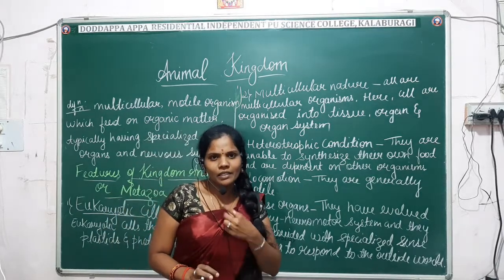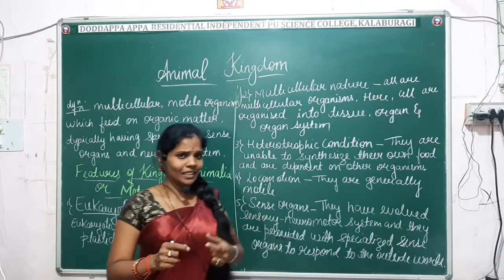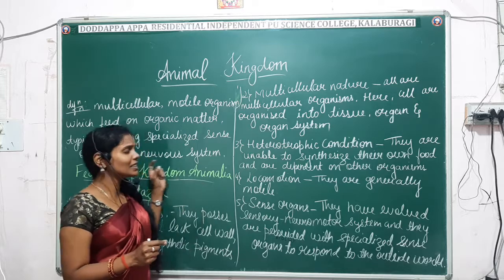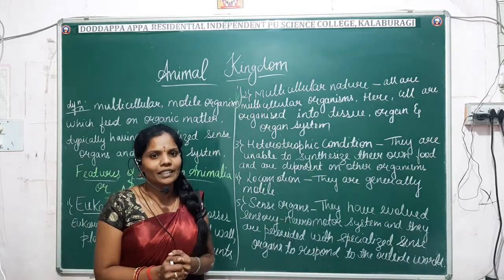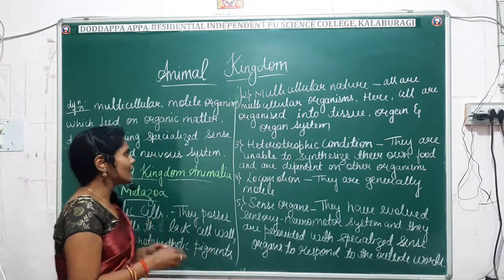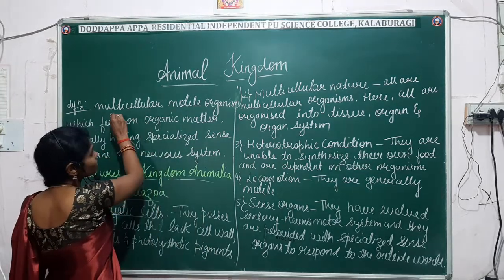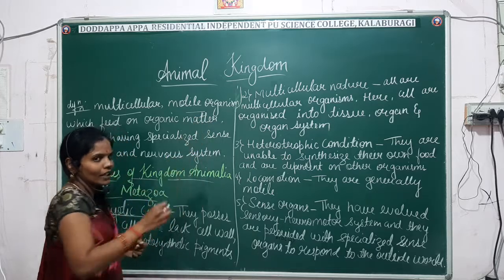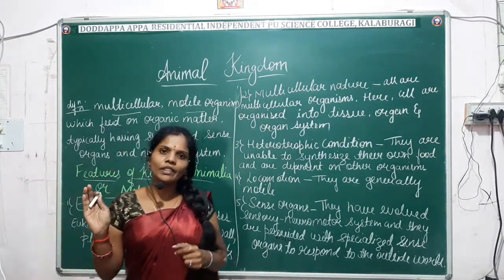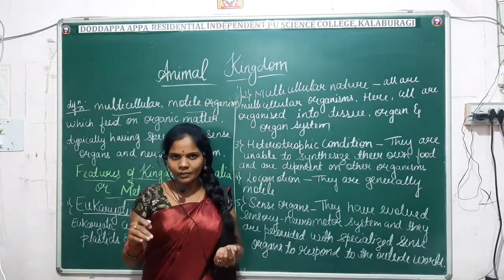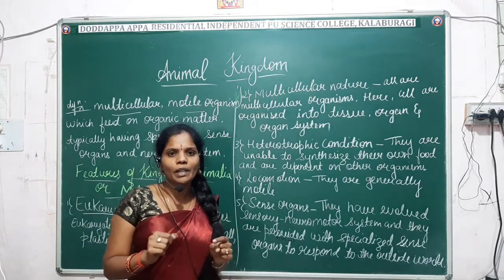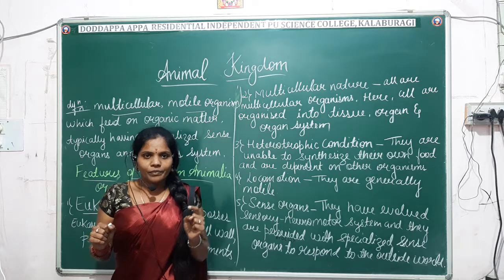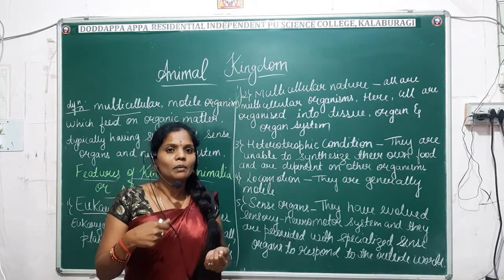So what do you mean by animal? You already know what an animal is, right? It is a multicellular motile organism which feeds on organic materials. You already know the difference between multicellular and unicellular. Unicellular means single cell, animals made up of a single cell. Multicellular means many cells.